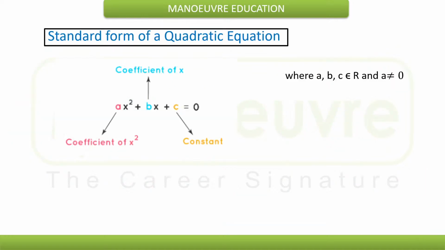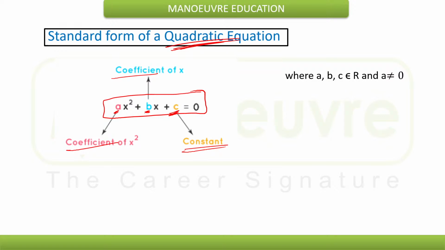Now let's move ahead. We'll look into some basics of quadratic equation now, and on the basis of that we'll try to solve the examples that are asked in the exam and the expected questions related to quadratic equation. As far as quadratic equation is concerned, the basic standard form is ax square plus bx plus c is equal to 0, where a and b are known as coefficient of x square and x respectively, and c is known as the constant.